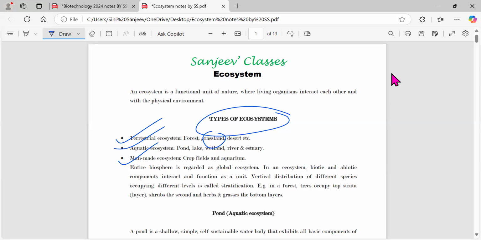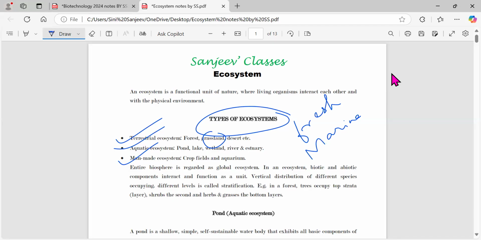Next you have the aquatic ecosystem. So aquatic means what? Water related. If that particular ecosystem exists in bodies of water, then you can say it's an aquatic ecosystem. Now again in this aquatic ecosystem, you will have two categories. One is called freshwater and another one is called what? The marine water. So freshwater means what? Lakes, ponds, rivers, everything, because freshwater doesn't have salt in it.